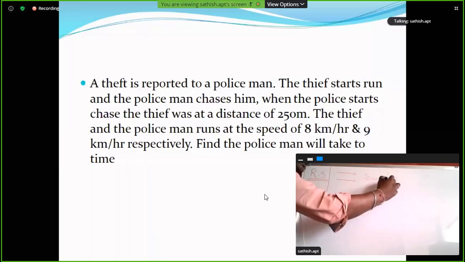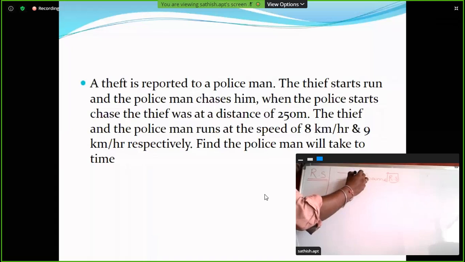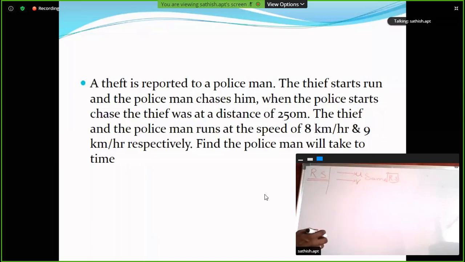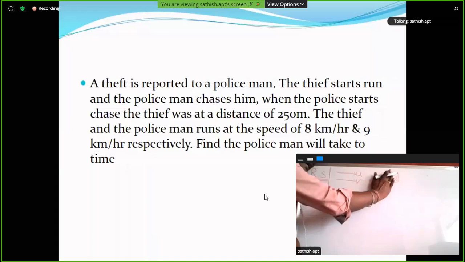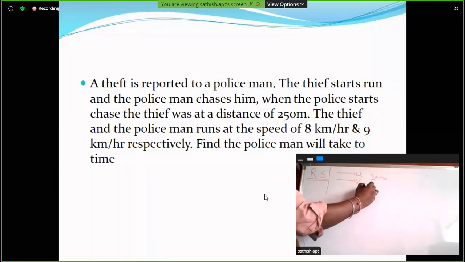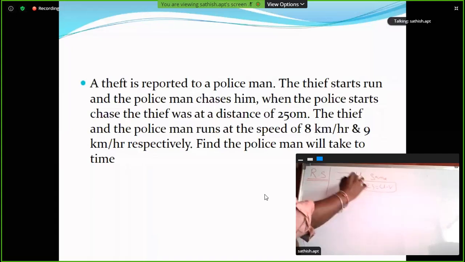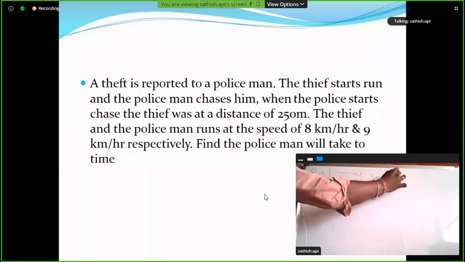If the speed of the first object is u kilometers per hour and the speed of the second object is v kilometers per hour, then for the same direction the relative speed is u minus v. This is case 1.